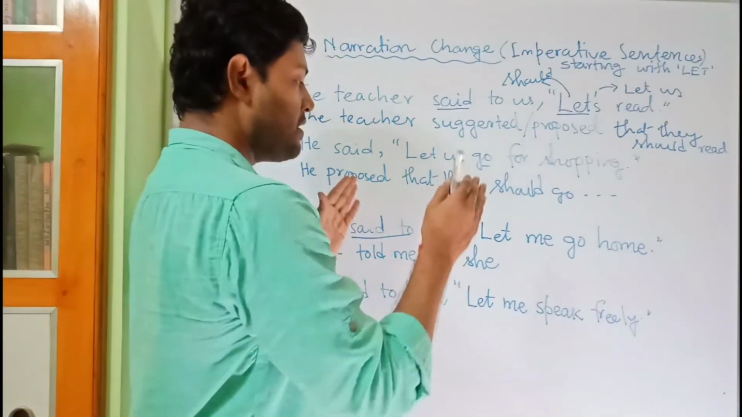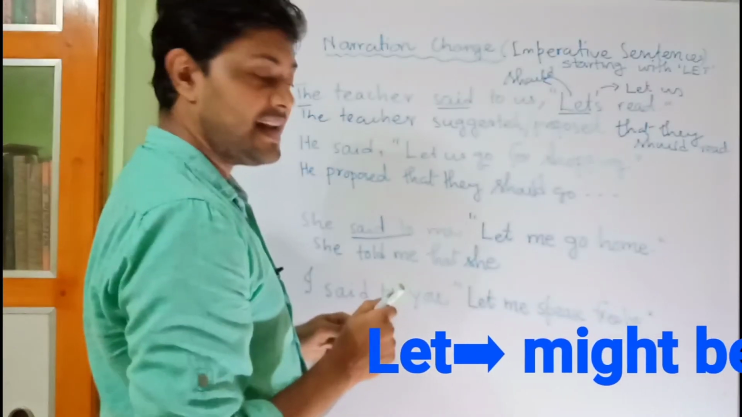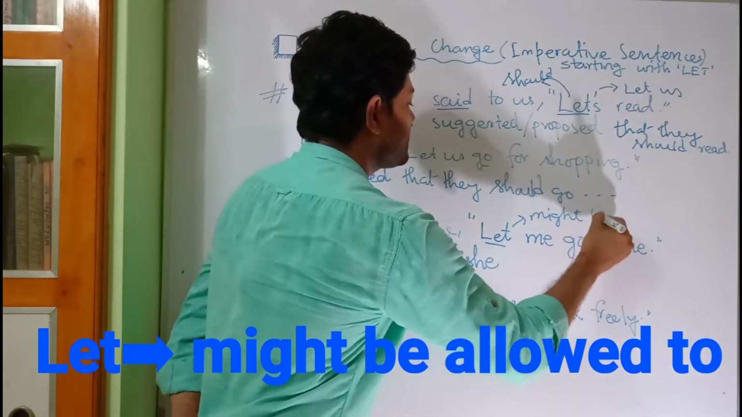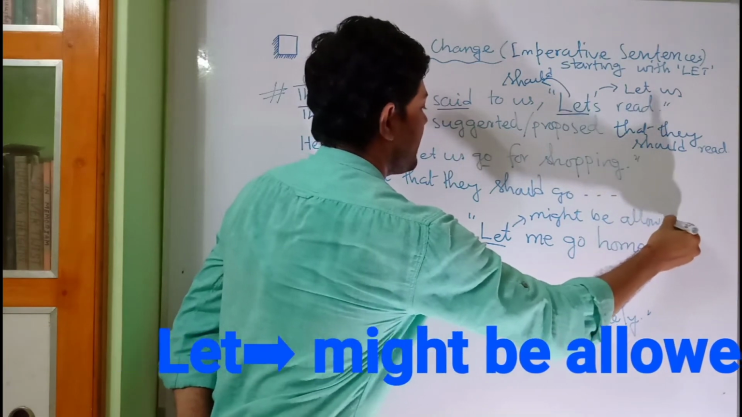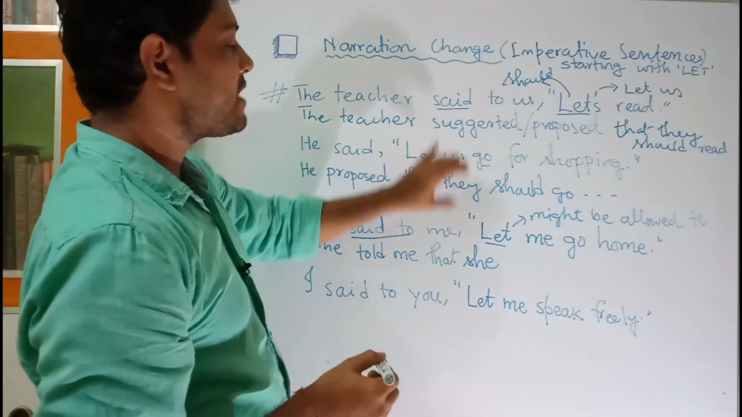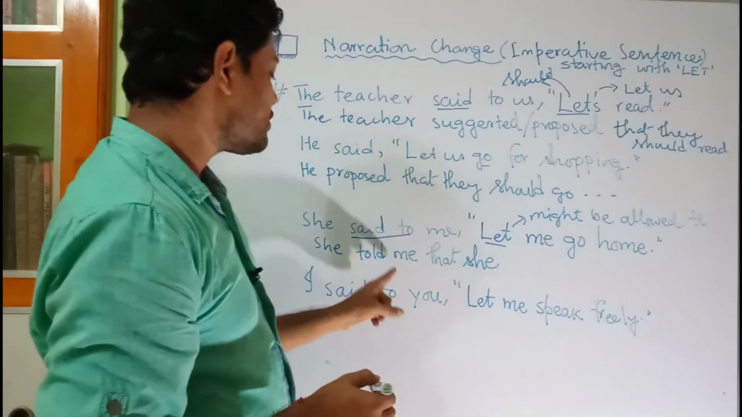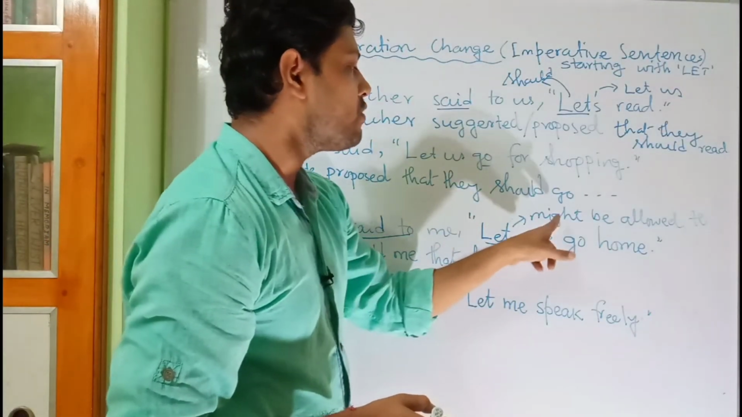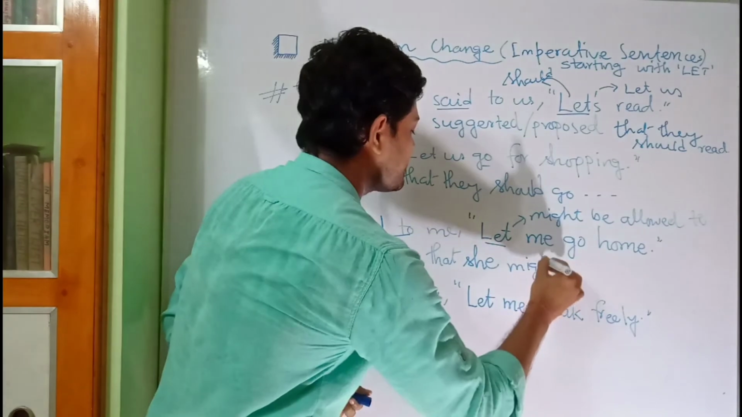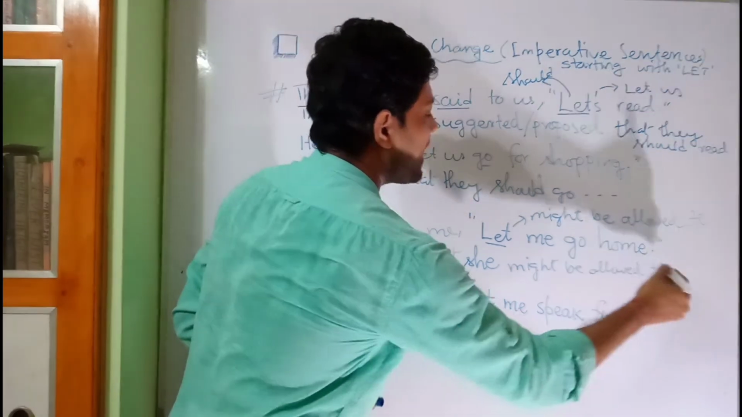After that, remember, when it is a request and the sentence is beginning with let, the let will be changed into this phrase, might be allowed to. So this is the second exception. In case of suggestion or proposal, let has been changed into should, and in case of appeal, the let will be changed into might be allowed to. Okay, so we have to write after she, might be allowed to. Then the verb will come, main verb.